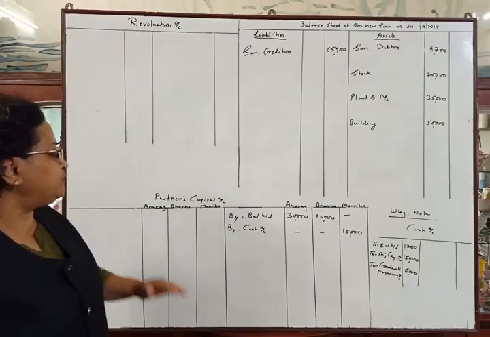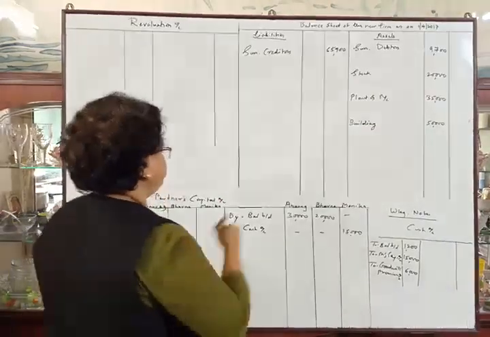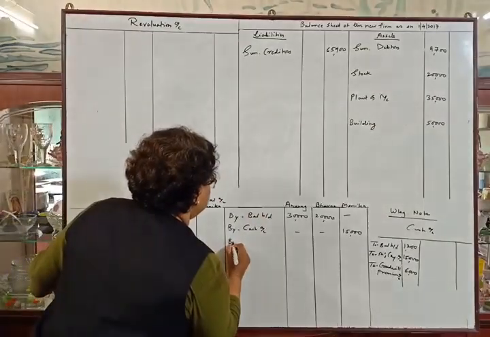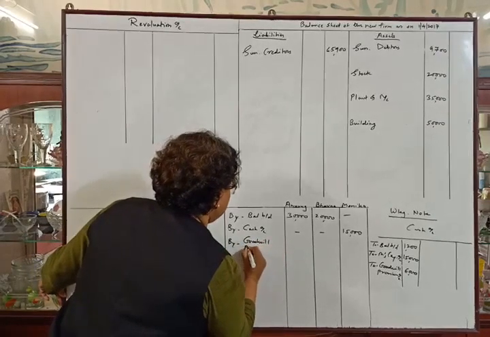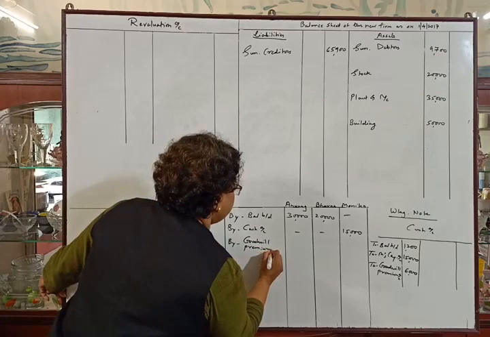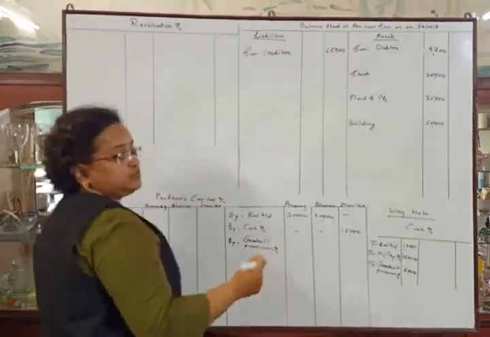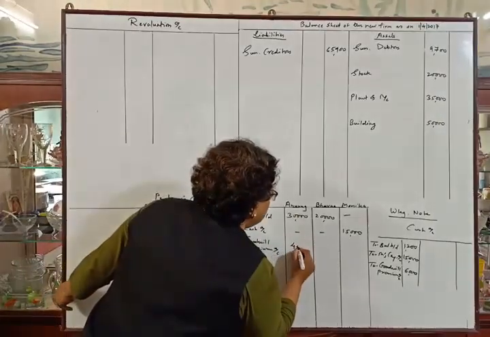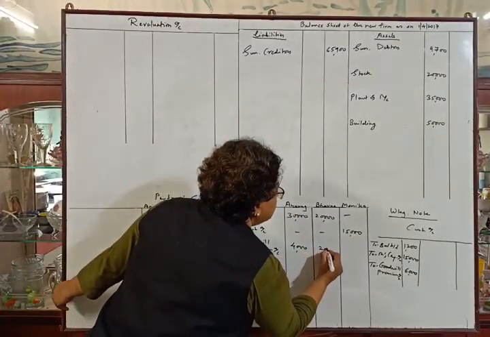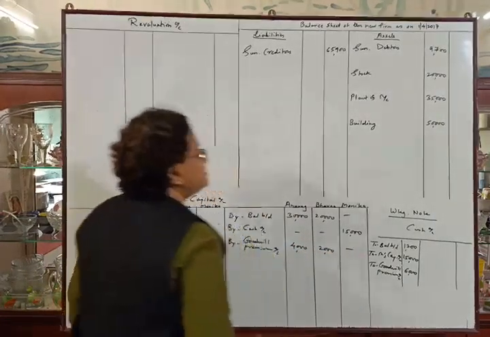Okay, so we will make the entry here, by goodwill premium account. The 6,000 will be distributed in the ratio of 2:1, that is 4,000 and 2,000. Dash in Monica's column.